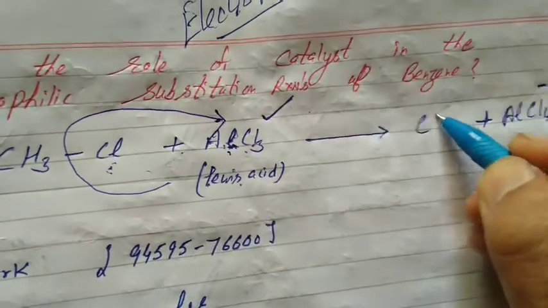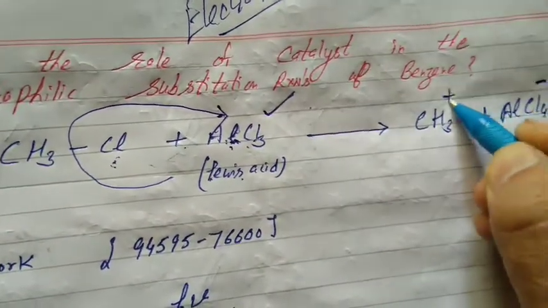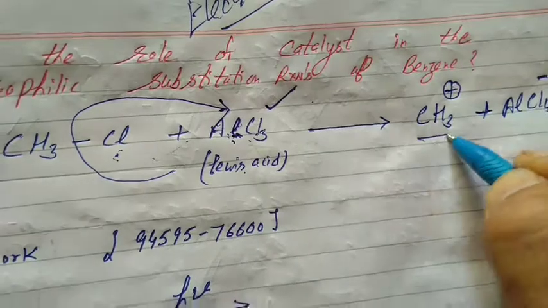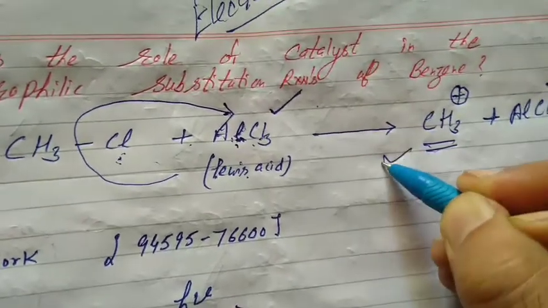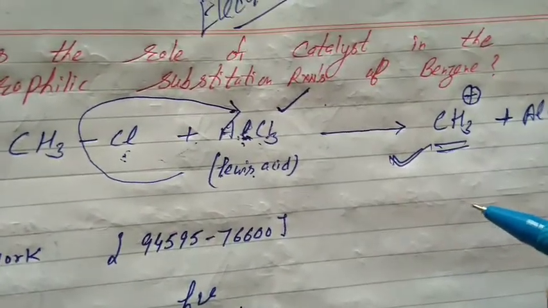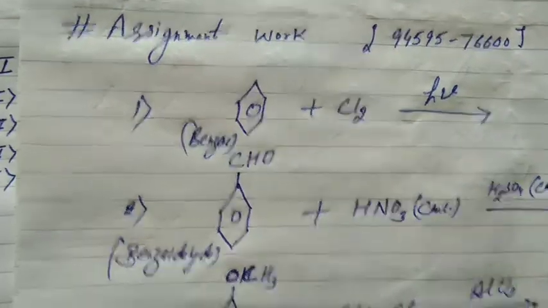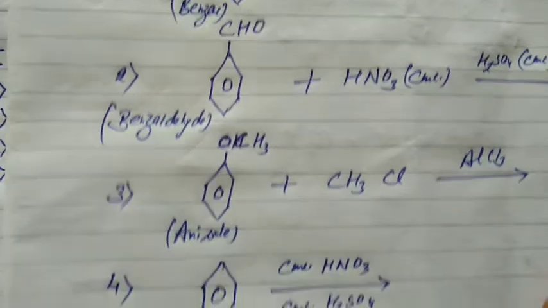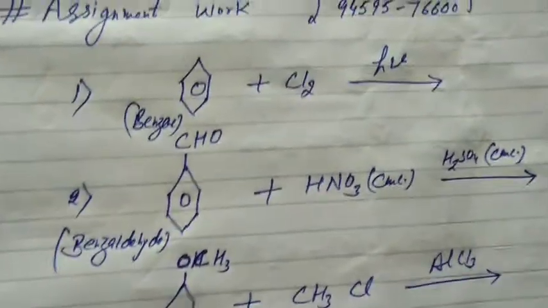And what we got? The electrophile, which will substitute hydrogen from the benzene ring. The role of the catalyst is to help in generating the electrophile. I am sure you can easily do all the reactions that proceed due to the benzene ring, that is electrophilic substitution reactions.